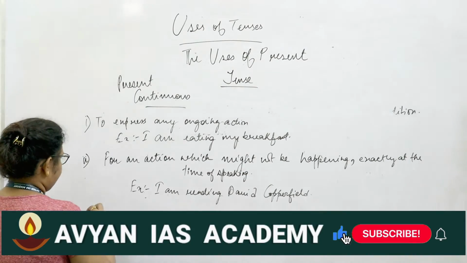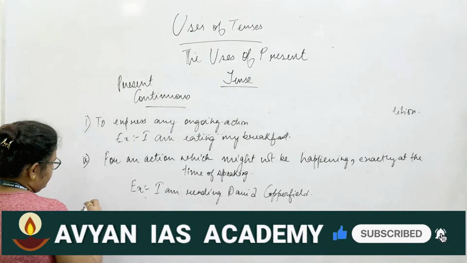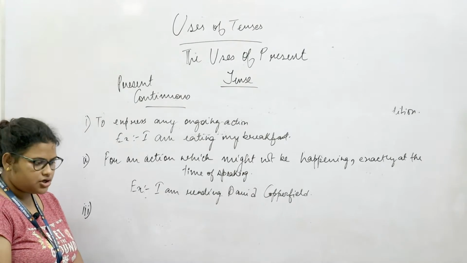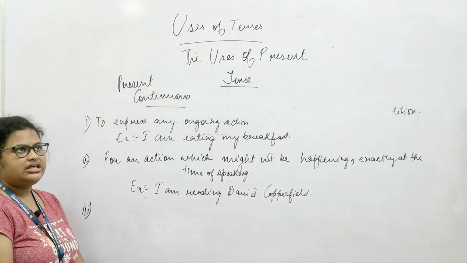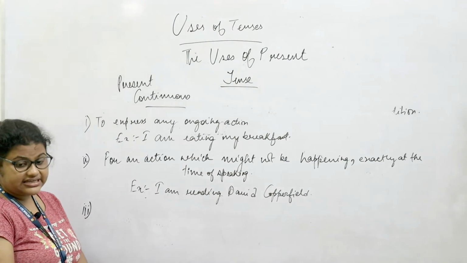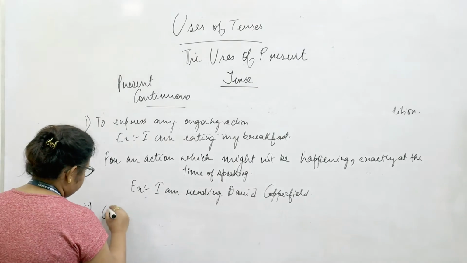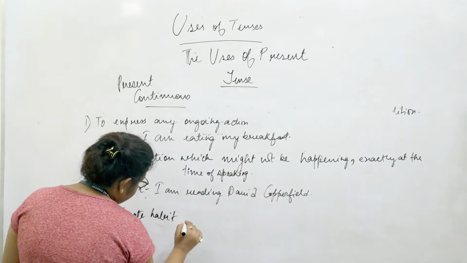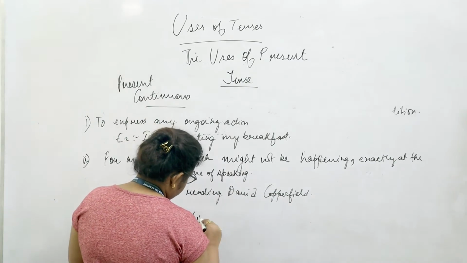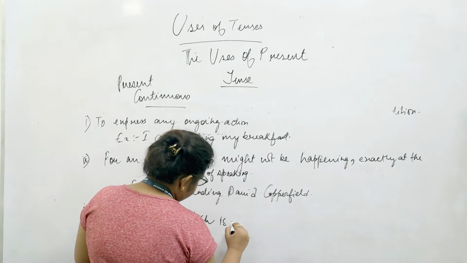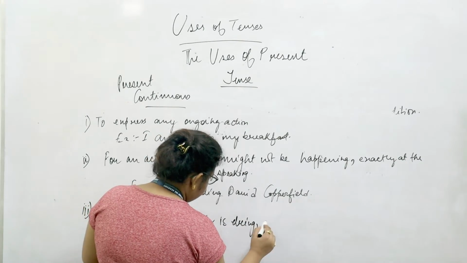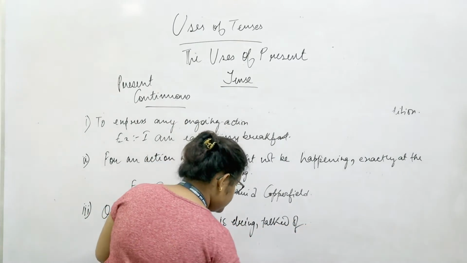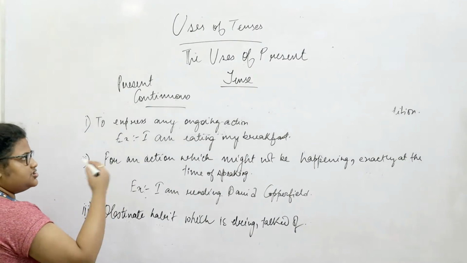It is also, as we had said, that in order to express a particular habit or a habitual action which takes place every day, we use a simple present tense. But in case it is an obstinate habit, which really isn't dying, which is being expressed, like as we say, old habits die hard, we will use the present continuous tense.